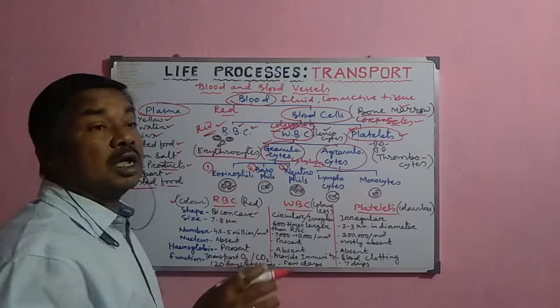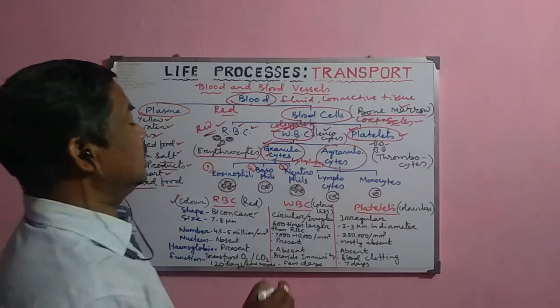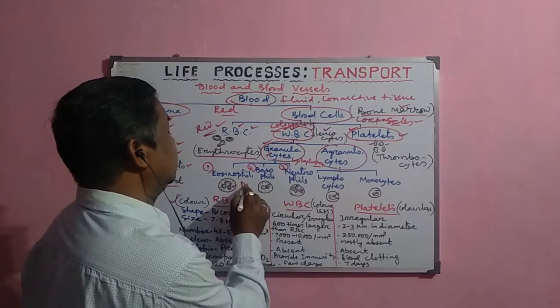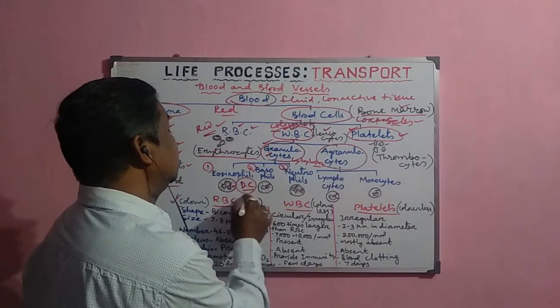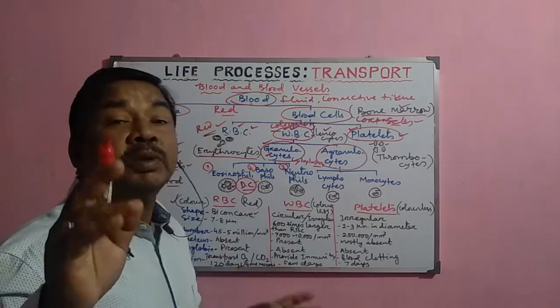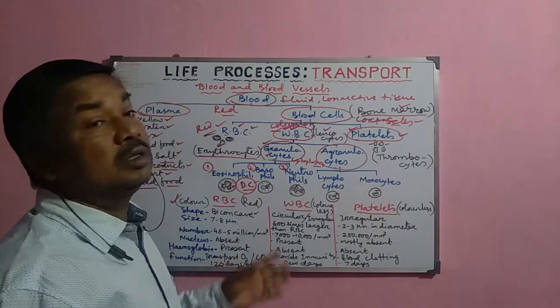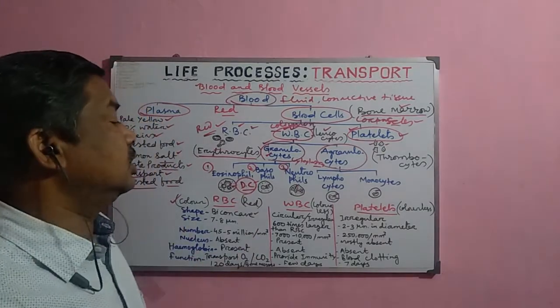the WBC are normally identified easily, and in case of blood DC or differential counting, we can easily count the number of different WBC present in the blood. That is called blood DC. And on the basis of this, some problems are also detected.